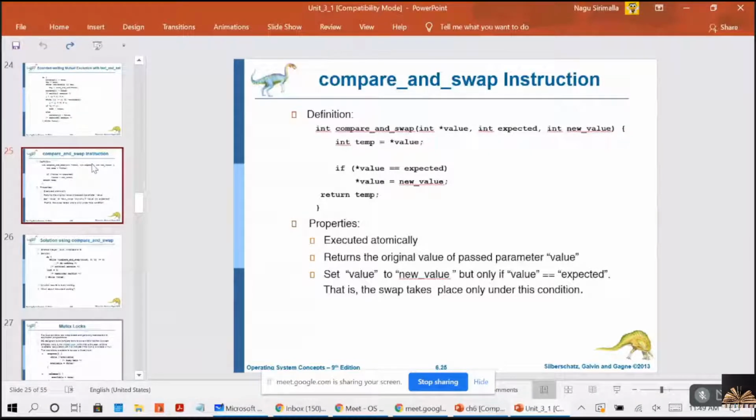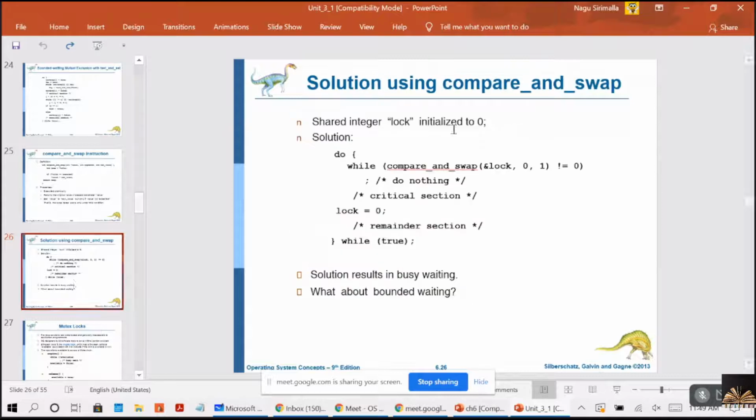So this function, see where that is? Because the 0 and 1 got swapped, it is 1, 0, 0. So this value is 1, and 1 is not equal to 0. The condition is not getting satisfied, so it will enter into the critical section.